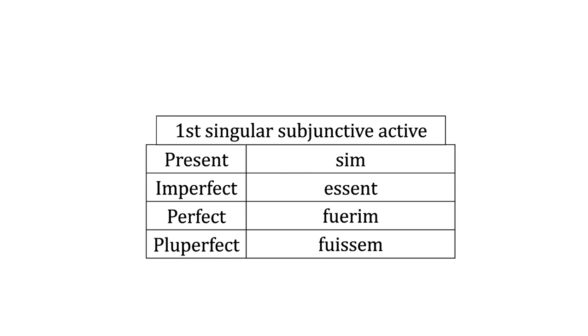For the imperfect subjunctive, you do the second principal part, esse, just like you do with regular verbs. You use the infinitive, and the infinitive in this case is esse, and add the personal endings, m, s, t, mus, tis, nt. Oh, I'm sorry, that should have been m. I made a mistake there, guys. I'm glad I caught it. Your form should be essem. And then for the perfect, it is fuerim. And the pluperfect is fuissem. I'm sorry, I think I had the third person plural in my head when I said that one. So it's sim, essem, and then fuerim. All right? So make sure you make that correction.